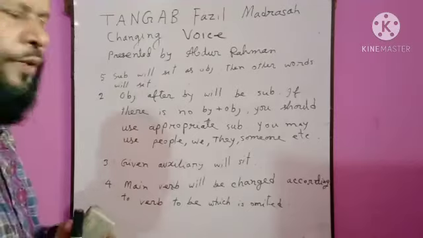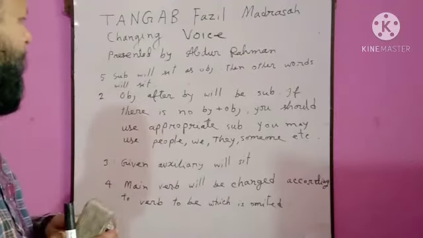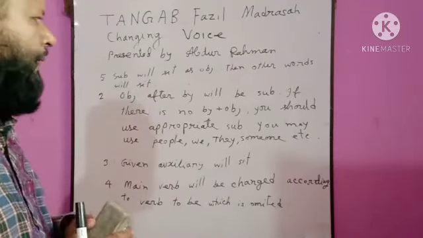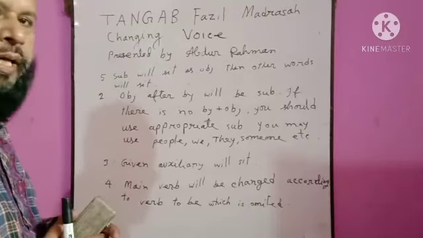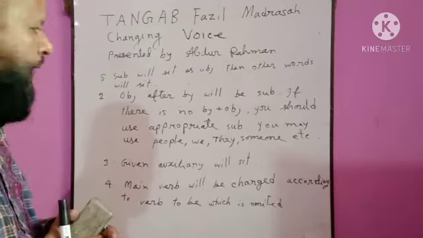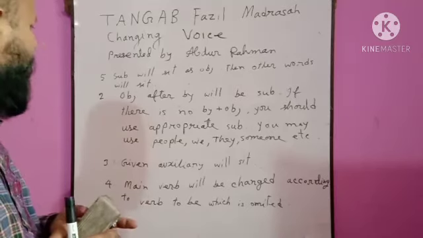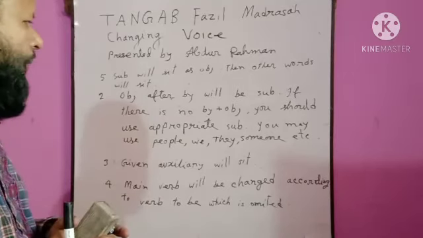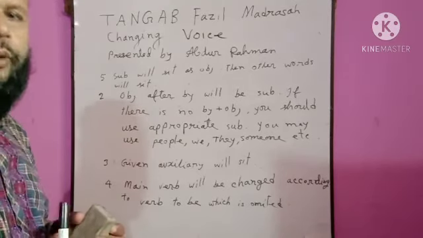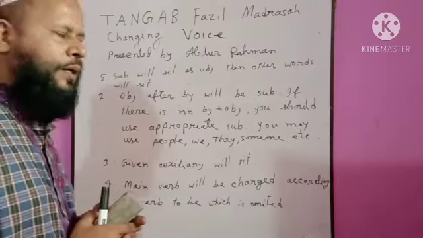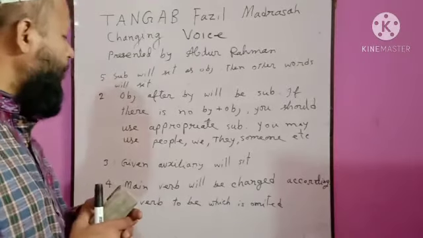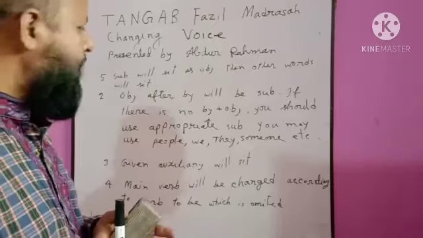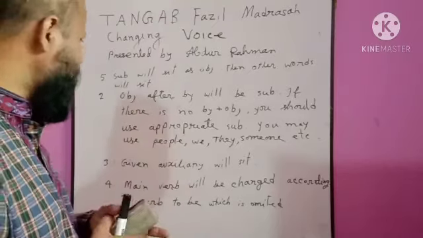Number 2, object after by will be subject. If there is no by plus object, you should use an appropriate subject. You may use people, we, they, someone, etc. as subject.